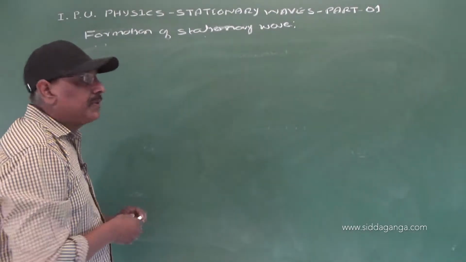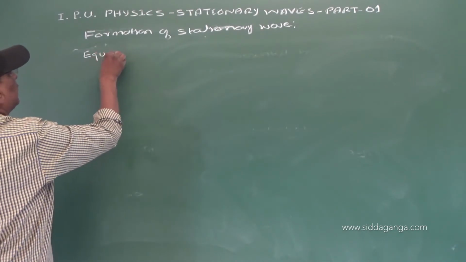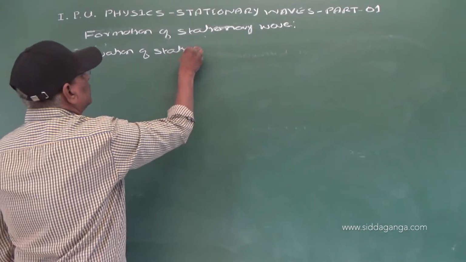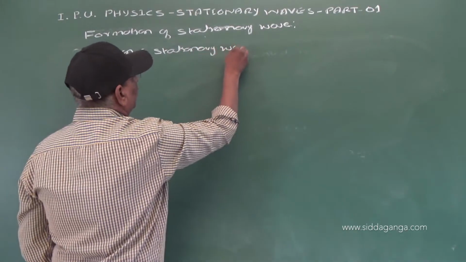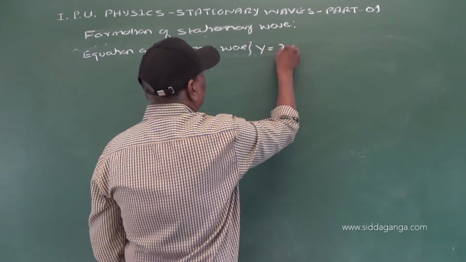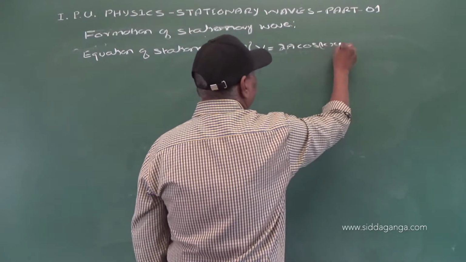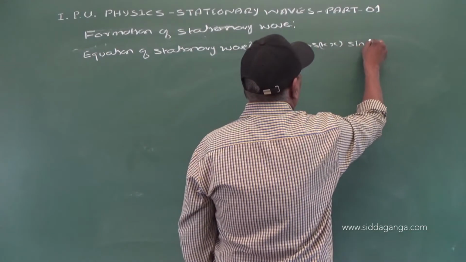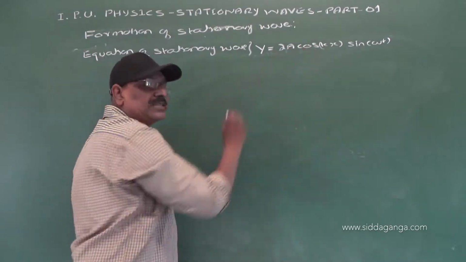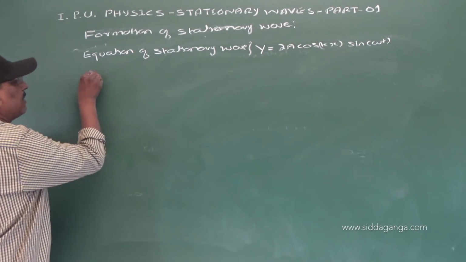Now we have obtained the equation of the stationary wave: y is equal to 2a cos kx sin omega t, where 2a cos kx is the resultant amplitude of the stationary wave.